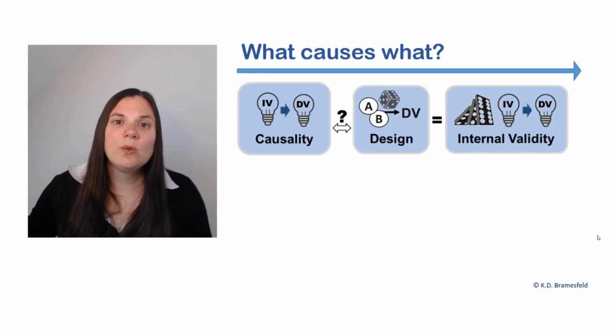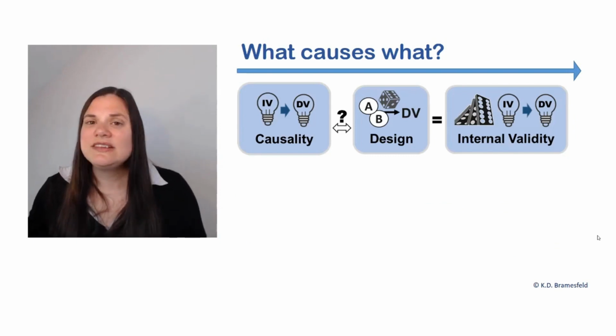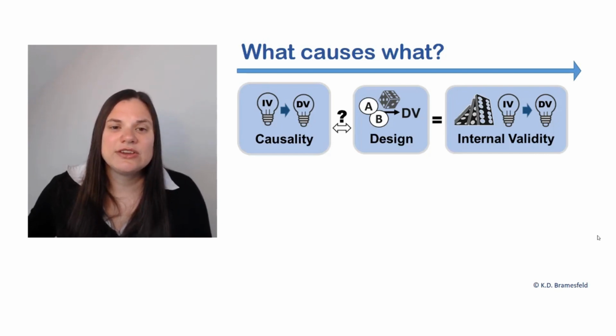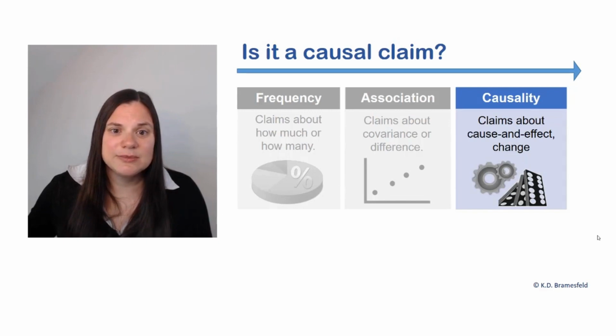Our next question is, what causes what? So we've identified our variables, and now we want to ask the question, is the claim making some kind of assumption that one of those variables is causing the other? So first of all, let's go ahead and address the question, are these causal claims? You may recall that a causal claim is different than an association claim in that a causal claim uses stronger language that suggests that there is a cause and effect relationship.